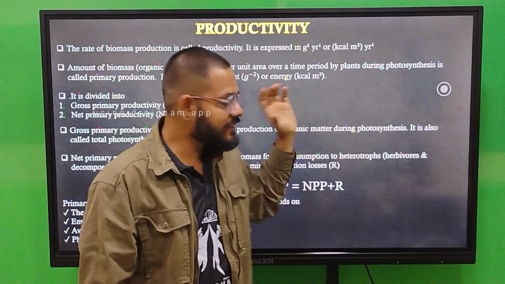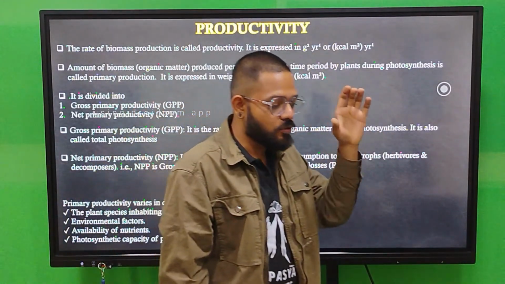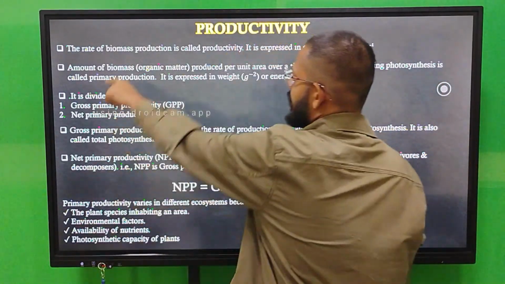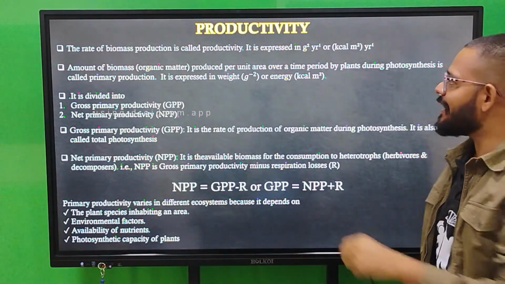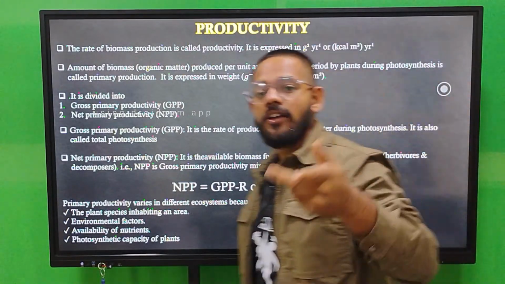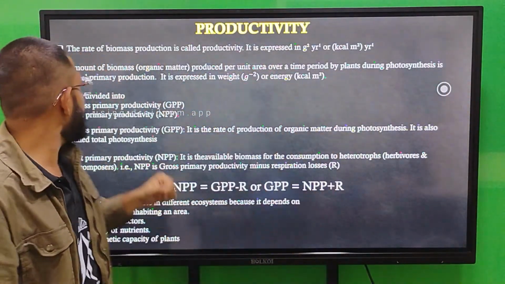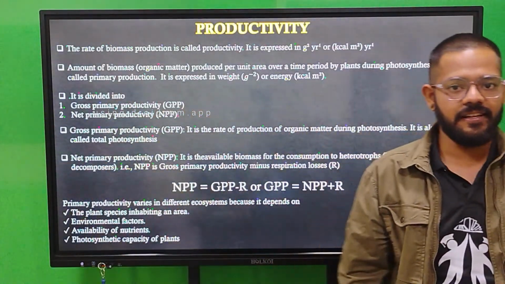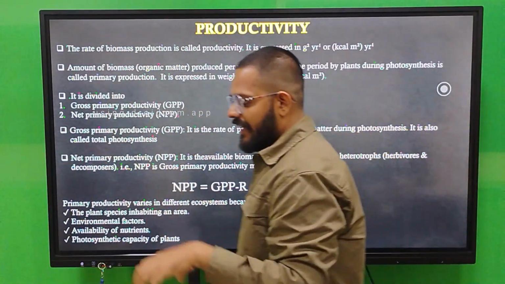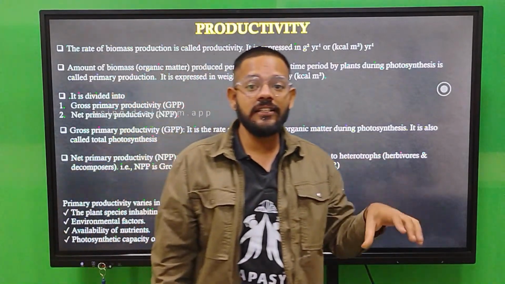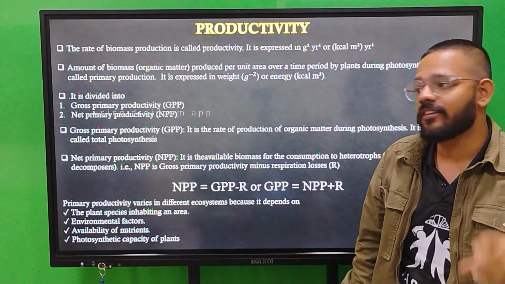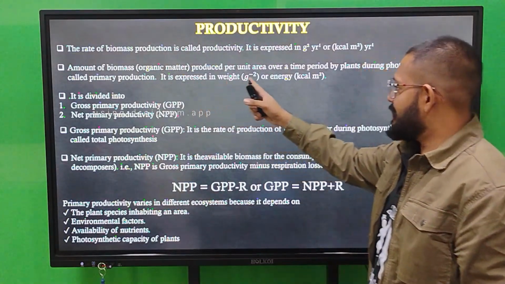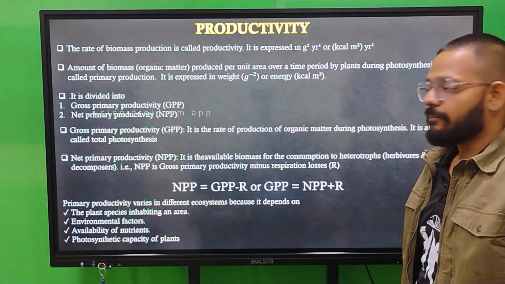Productivity is the thing in which a particular ecosystem produces biomass. The rate of biomass produced is called productivity, and it is expressed in grams per year or kilocalories per year. The amount of biomass produced per unit time is called productivity. In a particular area, in a year, what production is going on, that is your productivity or primary production. It is expressed in weight or energy, kilocalories per meter square.